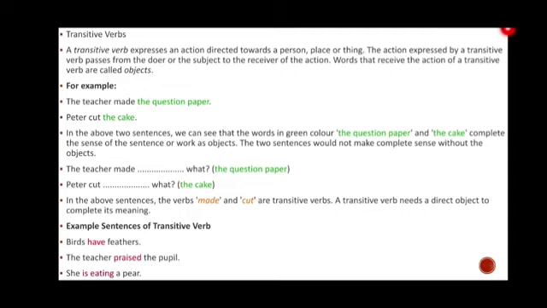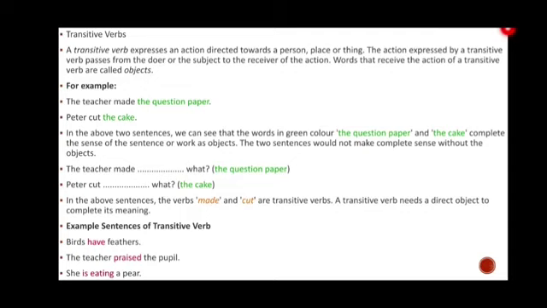If you put the question on the subject, then the answer will come: the question paper. In the same manner, if you ask Peter cut what, then the answer is the cake. This answer is called the object, and it proves that it is a transitive verb.